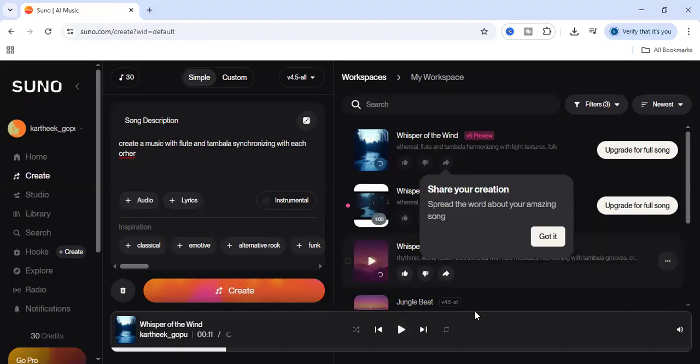Then I can download this music file and I can upload this music file to so many apps like audio.com or some other apps you can see, so that we can gain money from those apps.